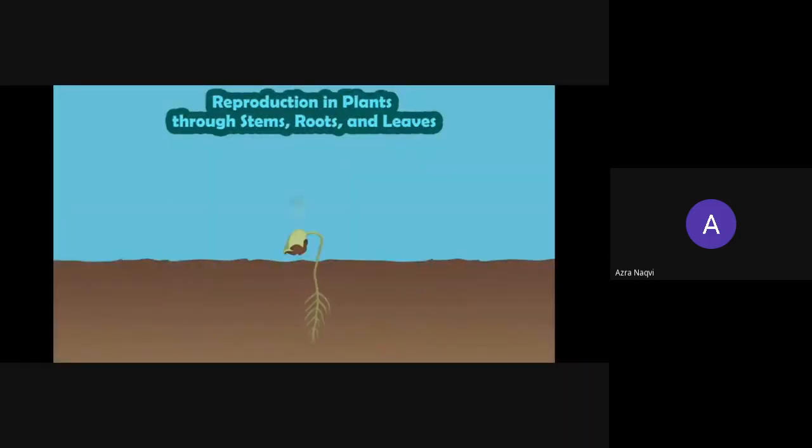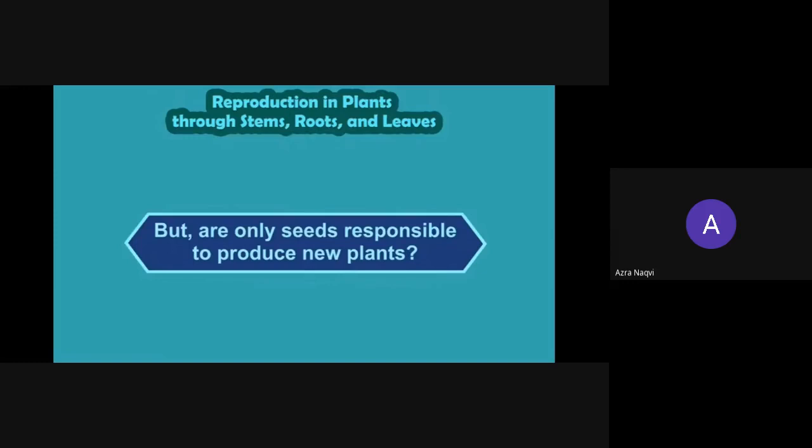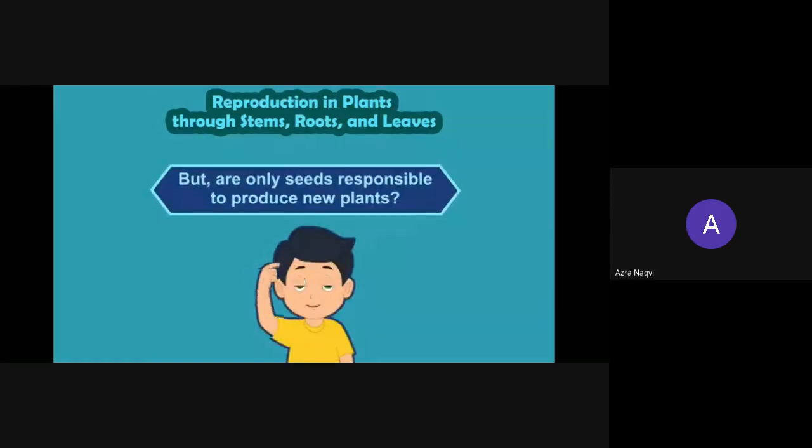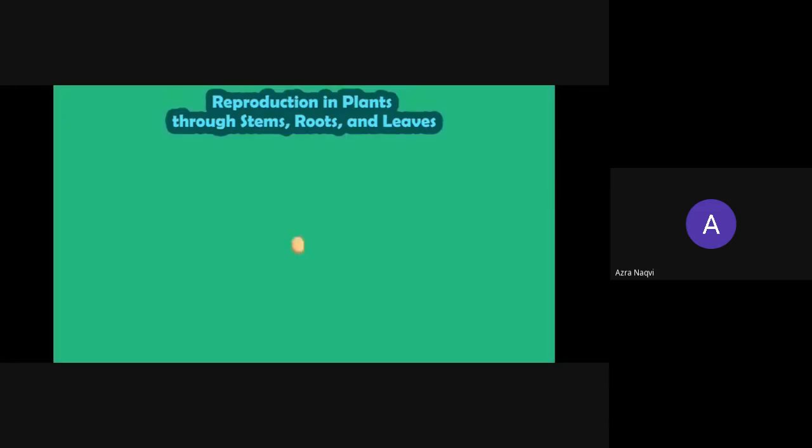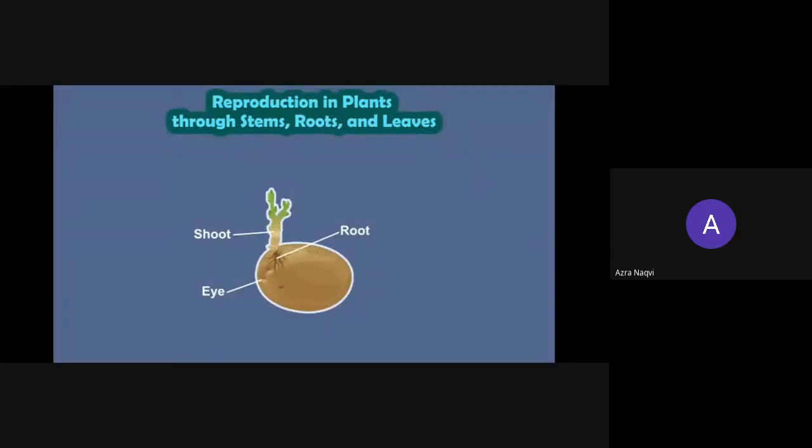See, this method we have already learned, reproduction through the seeds. But now plants can not only grow and develop through the seeds only. There are some other methods also. Which are they? This boy is just thinking about you guys. See, this potato has eyes. But actually, not eyes just like us, but it has buds upon it. Those buds are known as eyes. See those green buds. Potato itself is a stem. So while we plant it inside the soil, we'll get a new plant.